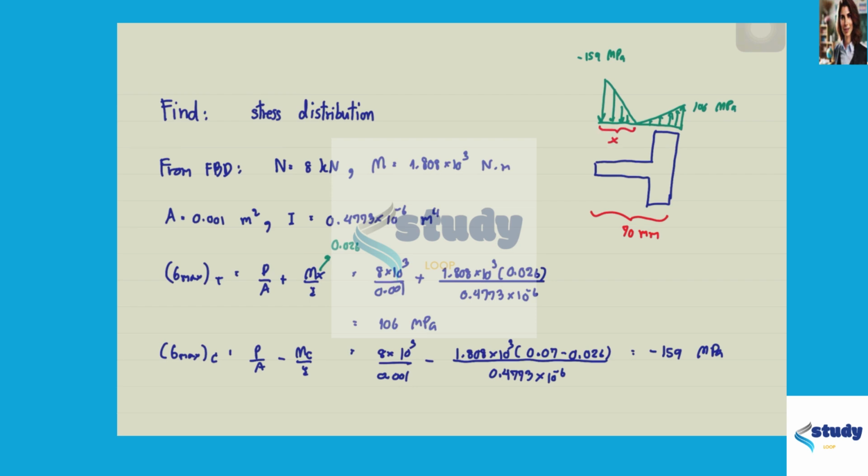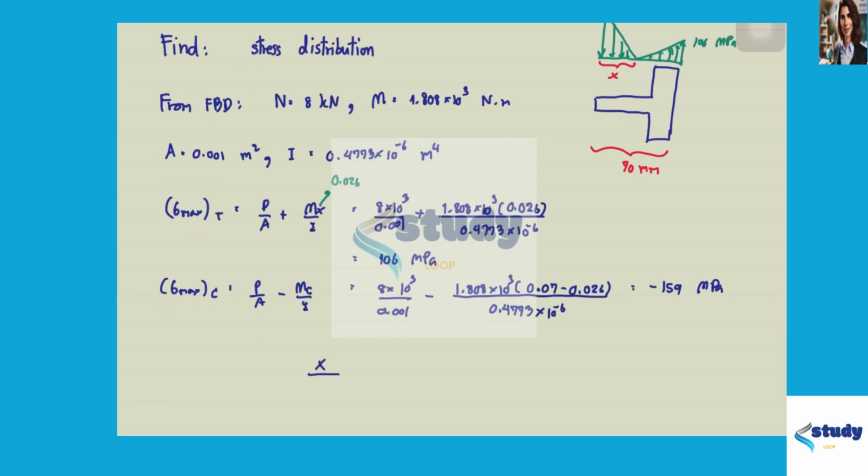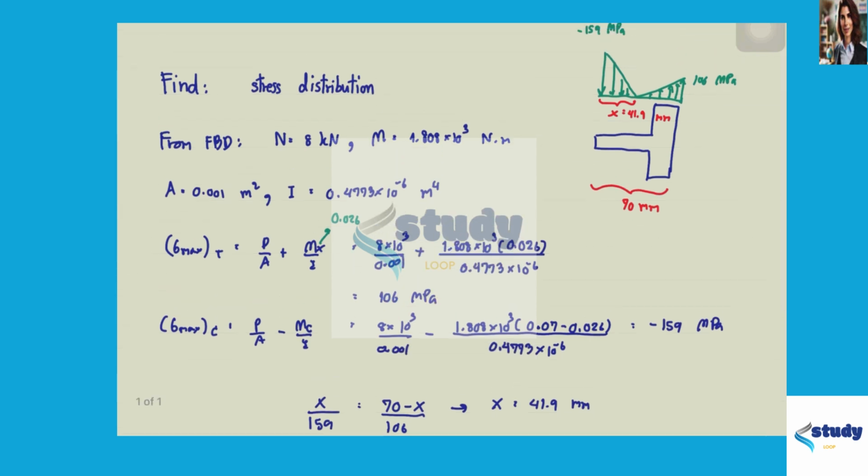And this length is x, and x can be found by x divided by 159 is equal to 70 minus x divided by 106. To resolve this, you have that x is 41.9 millimeter. And that is the answer.